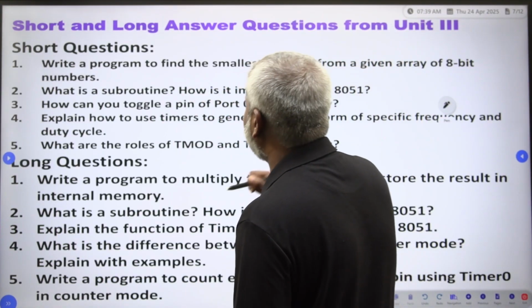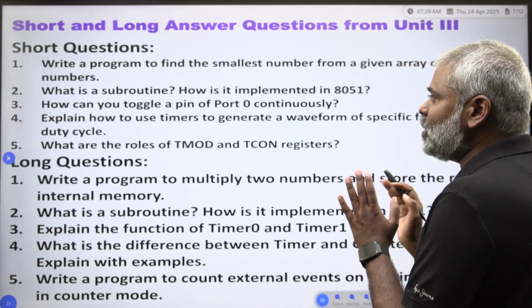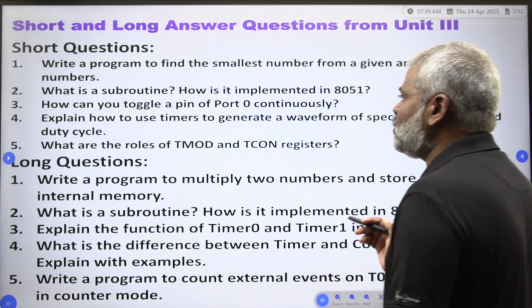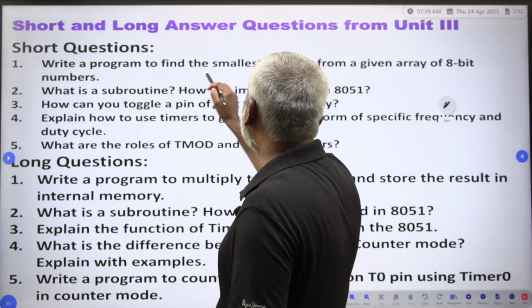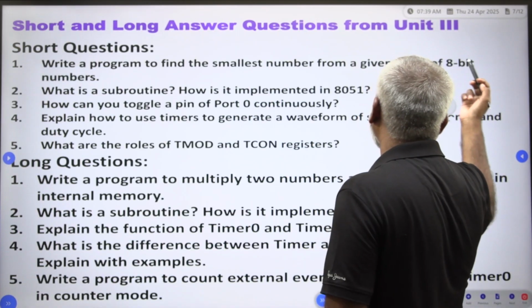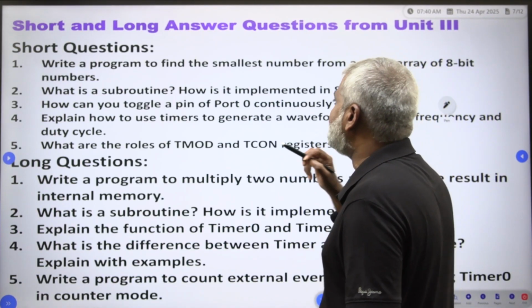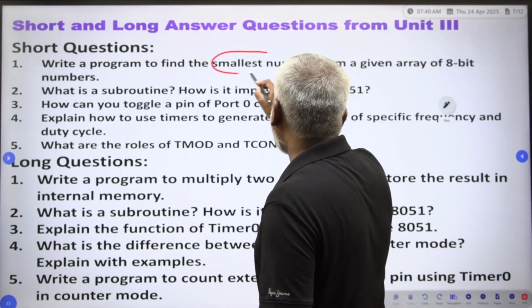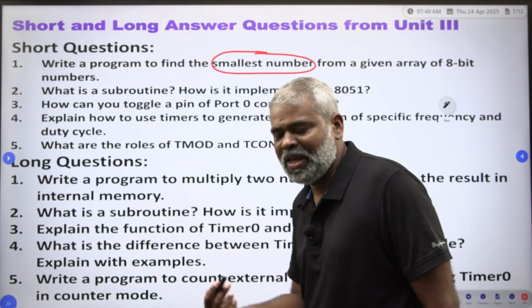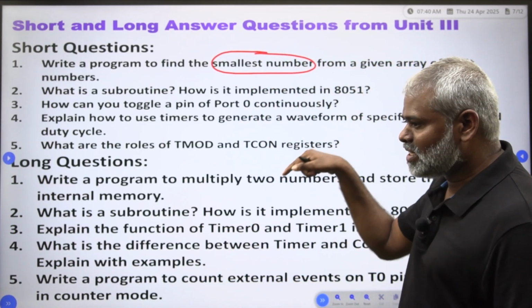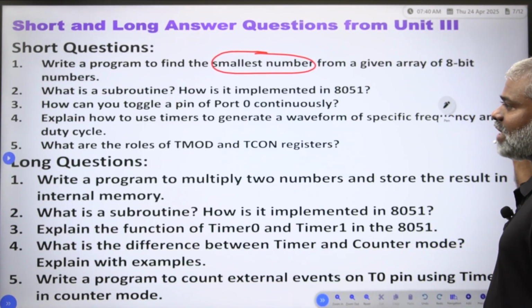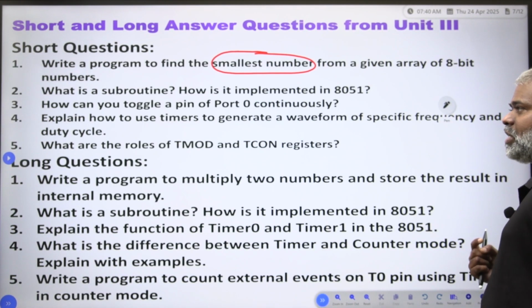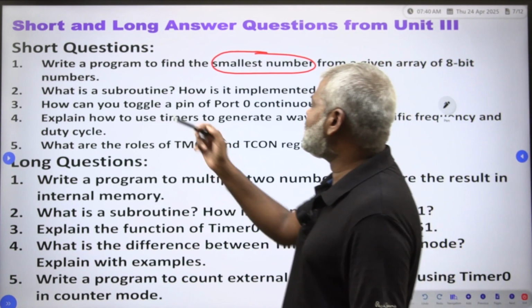Now, from the third unit, you can see what the important questions are. Write a program to find the smallest number from a given array of 8-bit numbers. Maybe you have to find the largest number among the given array of 8-bit numbers. What is a subroutine?